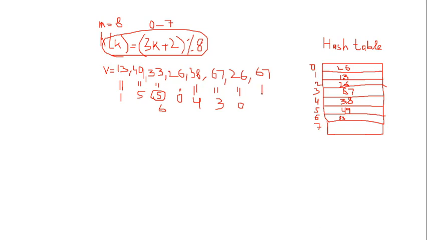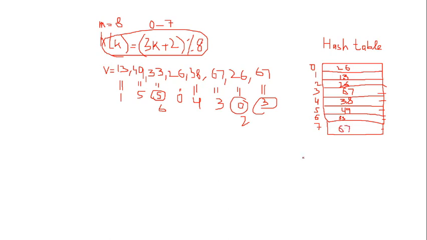For 67 you again find 3, but at location 3 you can see 67 is already placed. So the 4th you cannot find, the 5th you cannot find, the 6th. So it's been resolved in which probe? 1, 2, 3, 4, and the 5th probe. So the number of probes here is 5. Sorry, so it's been resolved in 5 probes.